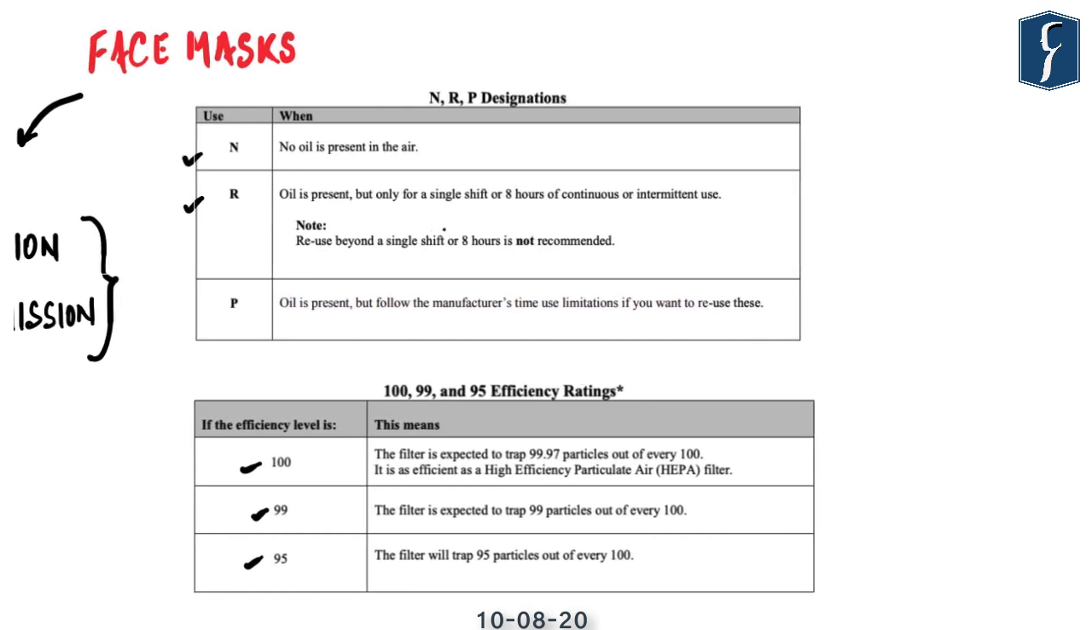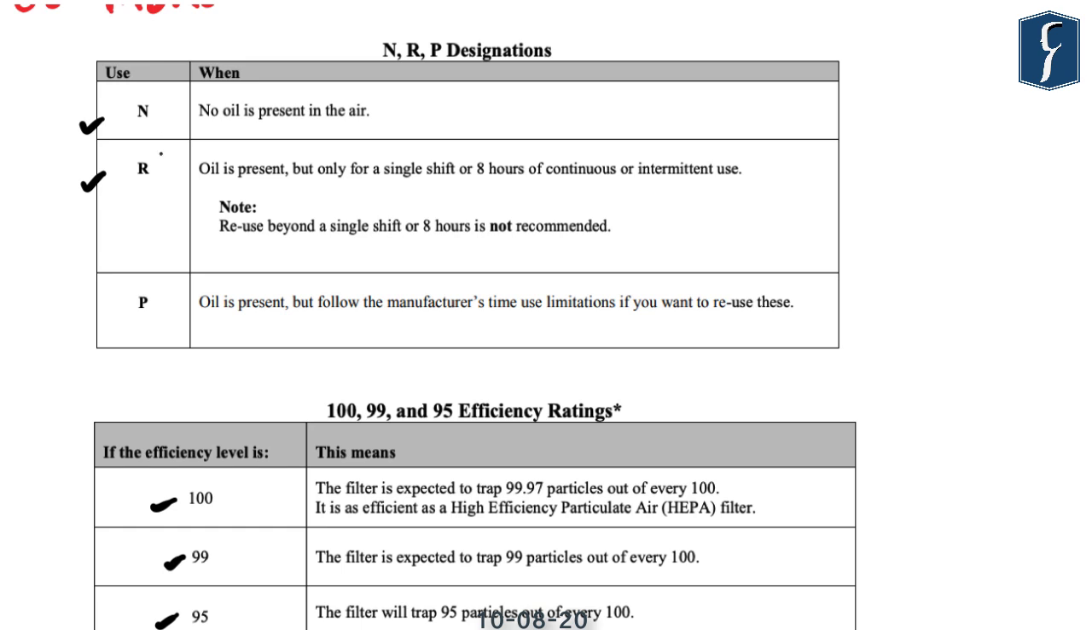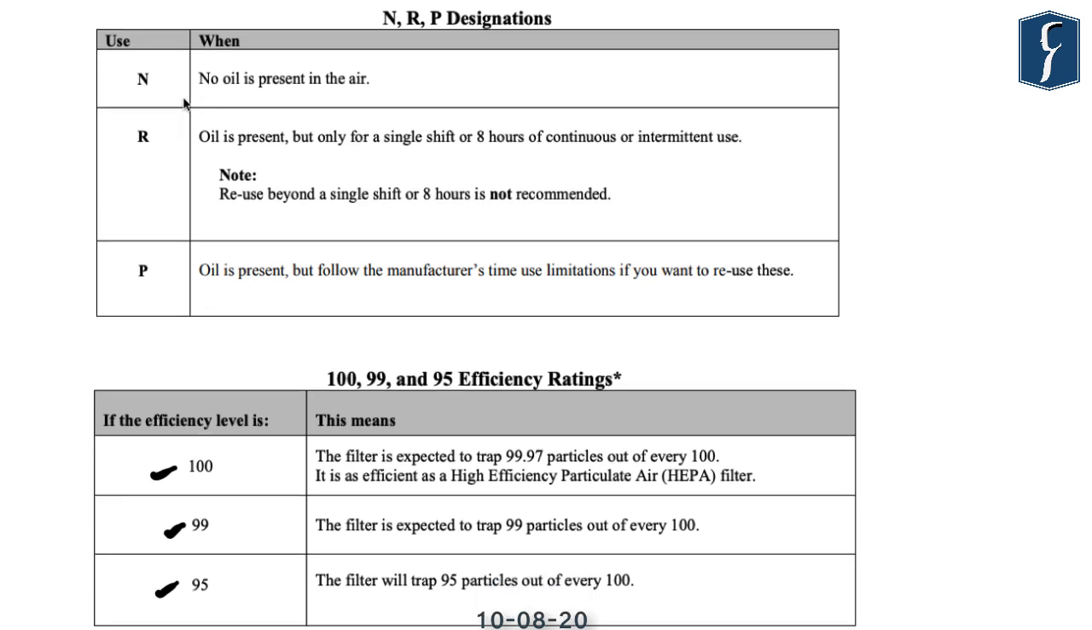So now let us focus on these designations, as to what these terms like N, R and P mean. These alphabets basically denote the kind of environment in which it is recommended that these masks should be worn. N denotes no oil is present in the air. So it is a very ideal mask to be worn in situations where the air does not contain oil droplets. These are the kinds of masks designed for poultry cleaning or logging, which is a very high virus or dust load environment, but the presence of oil is minimal.